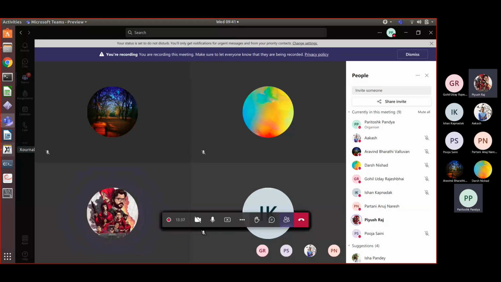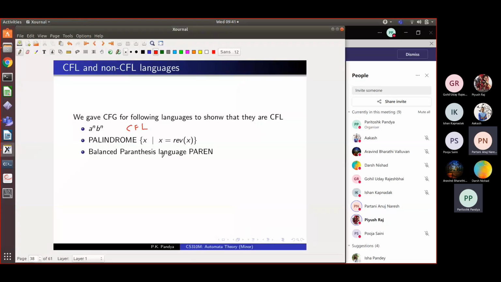Yes, sir, you are audible. Sir, this is Anuj. Sorry, sir. Hello. Sorry, Anuj. Yeah. So Anuj, can you tell me the method by which we would show A raised to n, B raised to n is not context free? Sorry, is not regular.